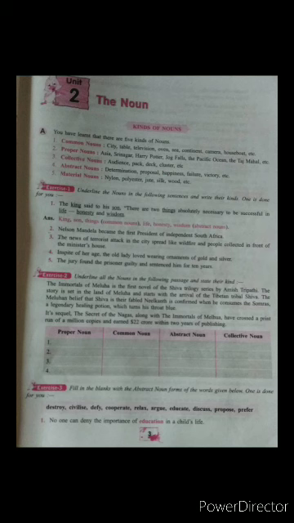Abstract nouns. We know that an abstract noun is something which is not present in front of us, that does not have a physical appearance. It is feelings, something which is not a physical presentation. For example, determination, proposal, happiness, failure, victory, etc. So these are the abstract nouns.